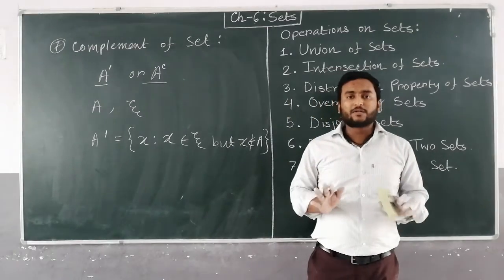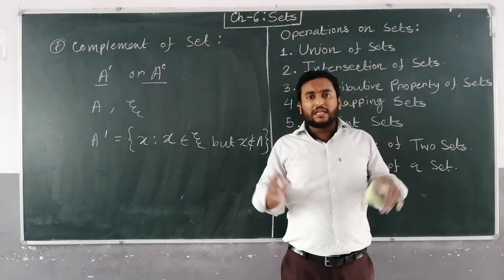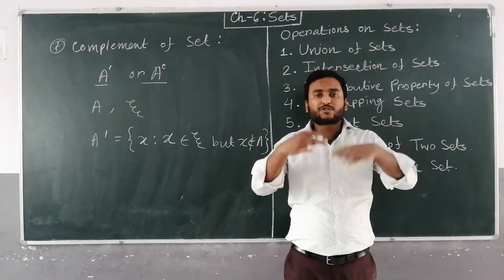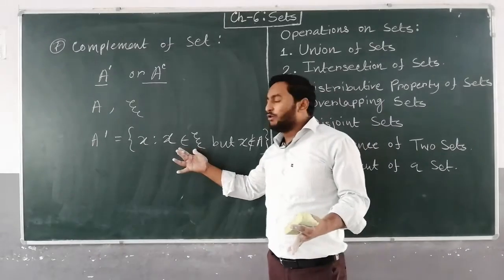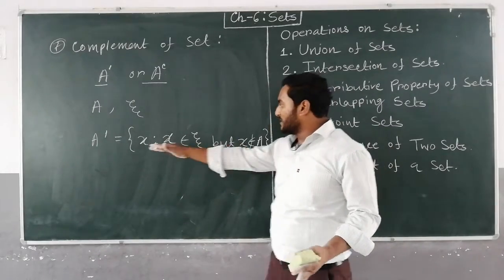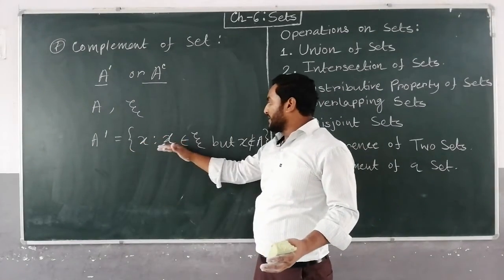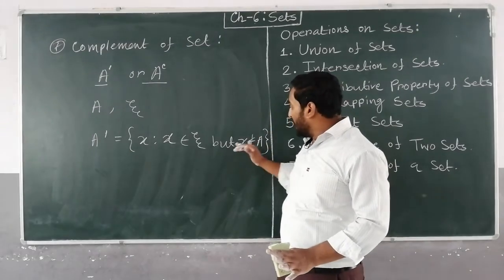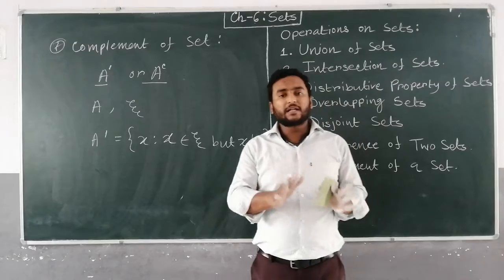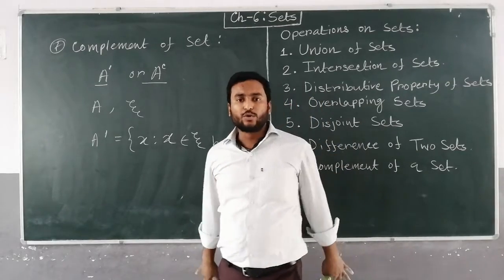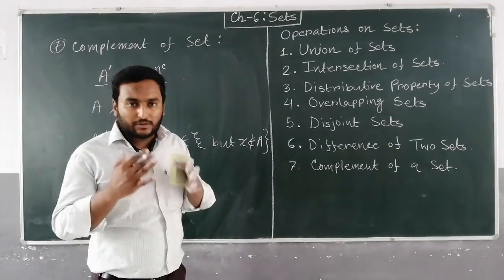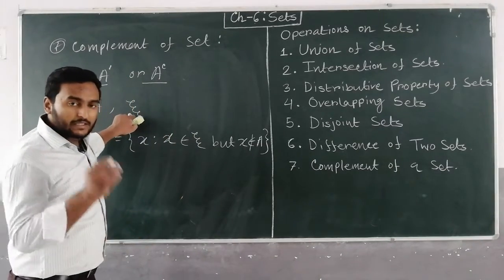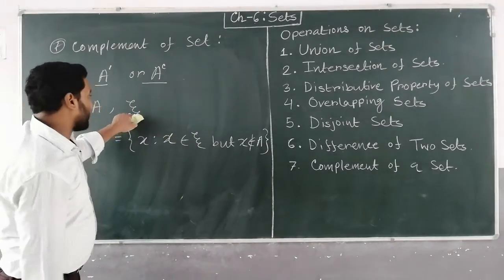The set A will be excluded, and the rest of the elements in the universal set will be the complement of A.